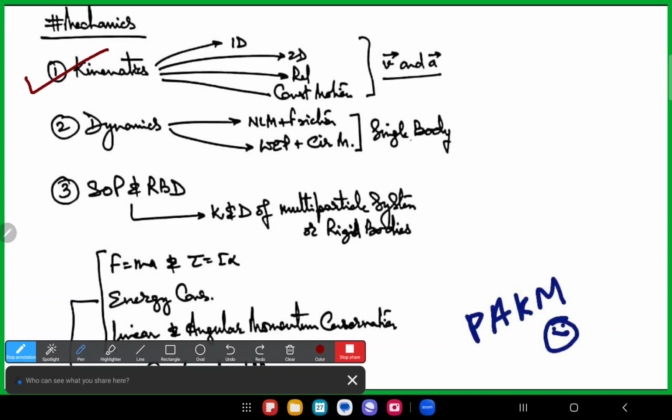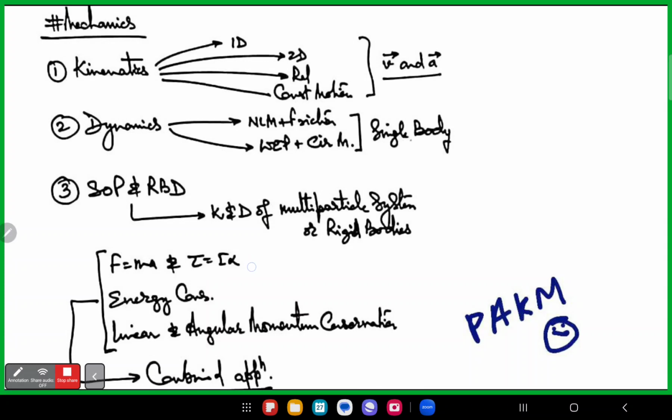Now the next part, beyond the basic kinematics and dynamics, is called system of particles, SOP, system of particles and rigid body dynamics. Basically we will see the kinematics and dynamics part for a multi-particle system. Earlier it was only a single particle, but here it is multi-particle and rigid body. Clear?